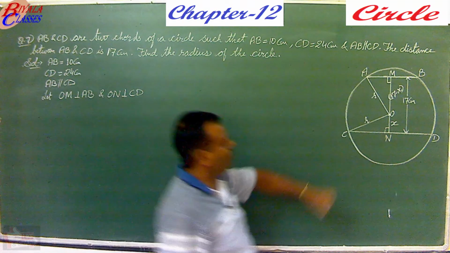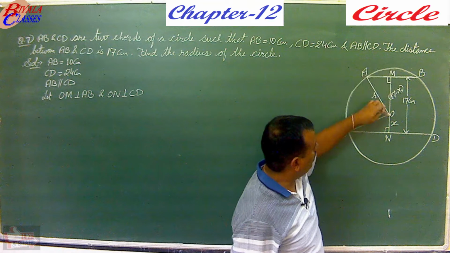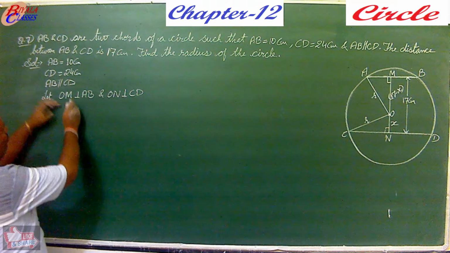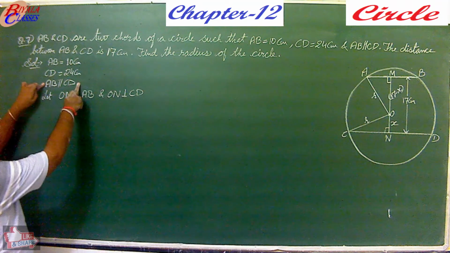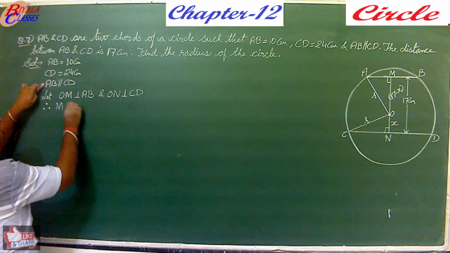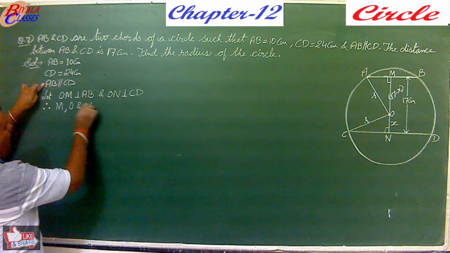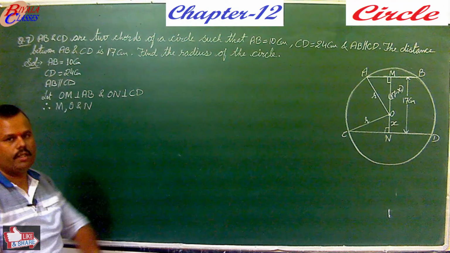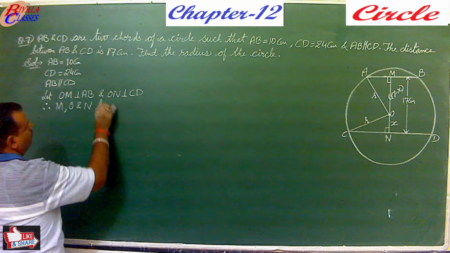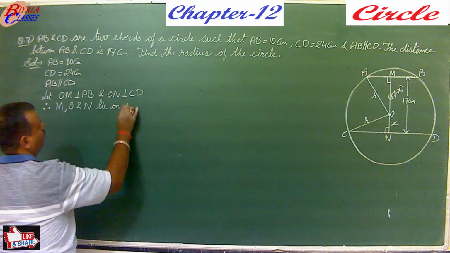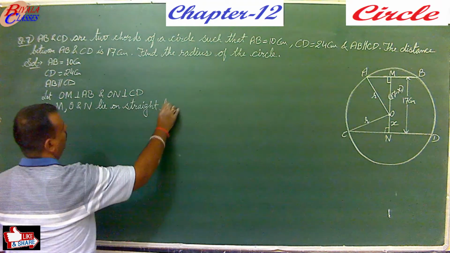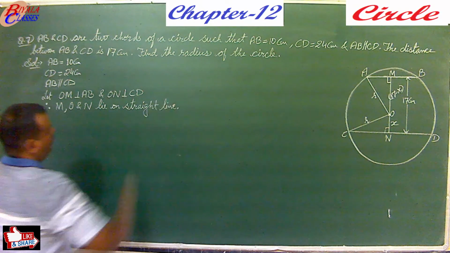But because AB and CD are parallel, therefore M, O and N, these 3 points, will lie on a straight line.